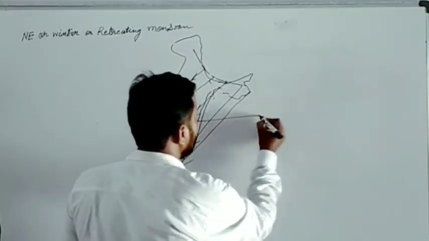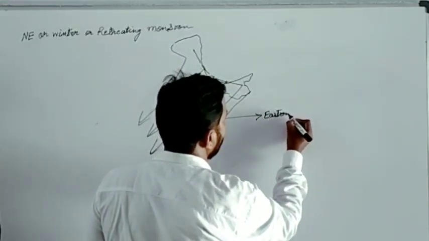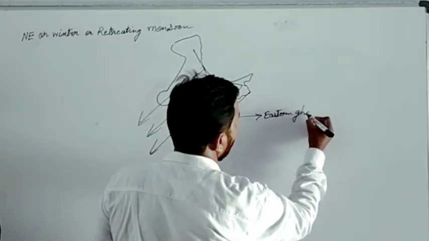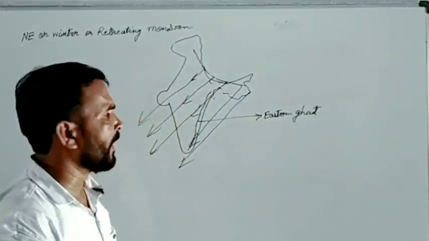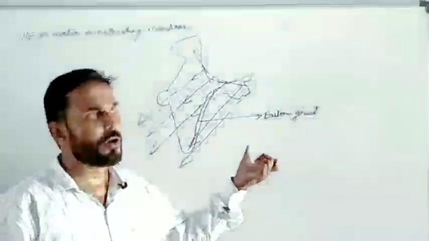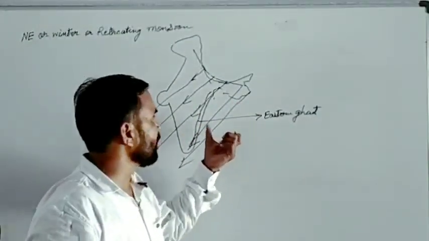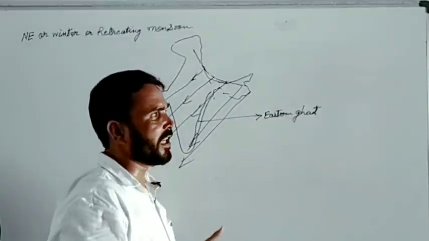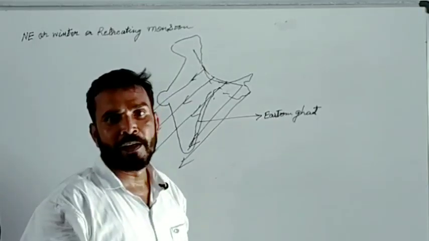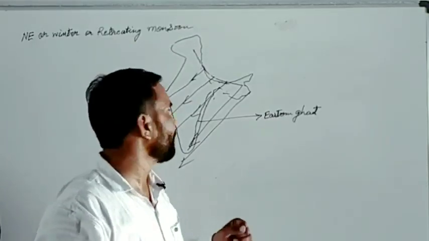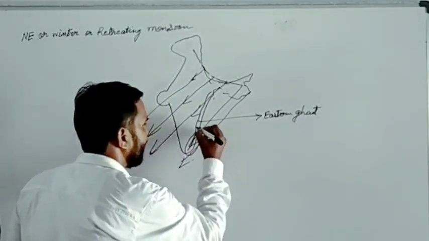And after capturing moisture, these winds get a chance, because there is a series of mountains here. This is known as Eastern Ghat. In comparison to Western Ghat, this is smaller in size. So the northeastern monsoon winds which pass over the Bay of Bengal get the chance to capture the moisture. And after they attain the moisture, they precipitate this moisture here, and here the state name is Tamil Nadu.